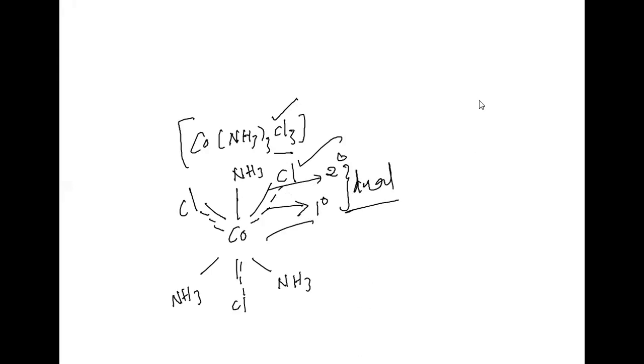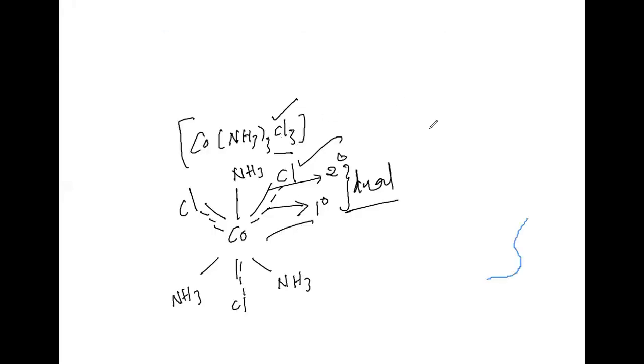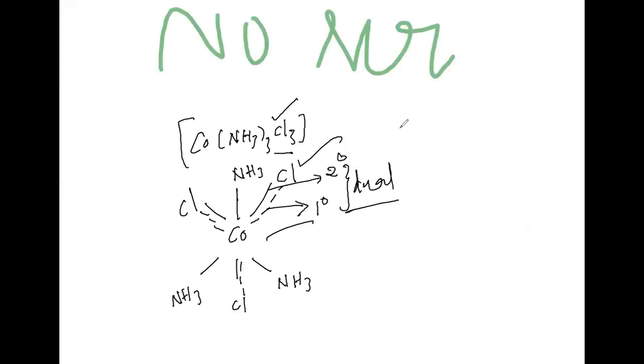Got this one? Any doubts regarding this? Somebody is marking that they did not understand, so once again I'll explain. Co(NH3)3Cl3 like this I am taking.